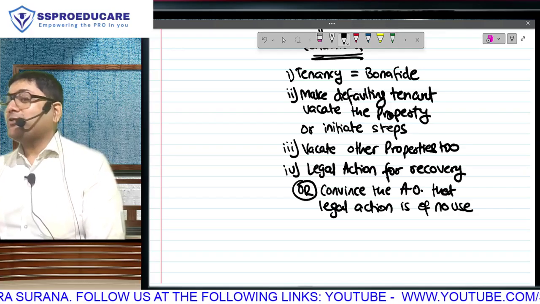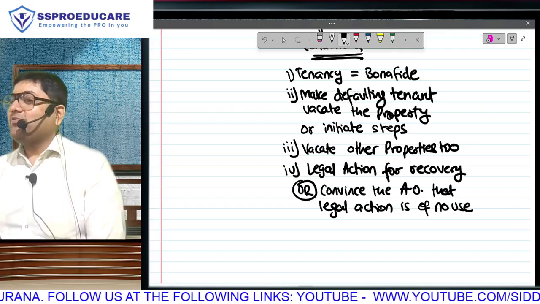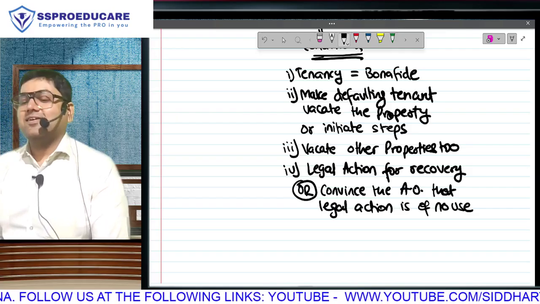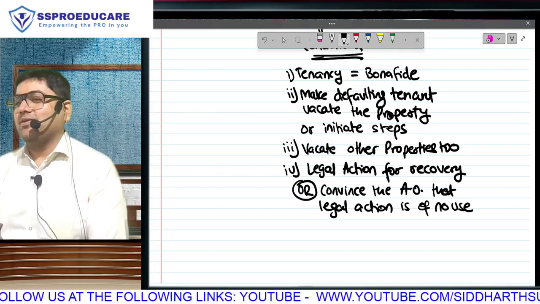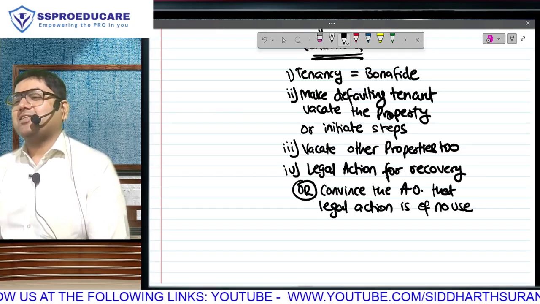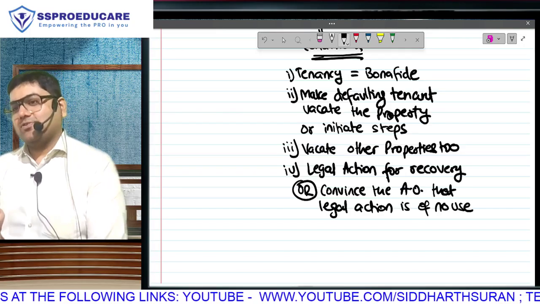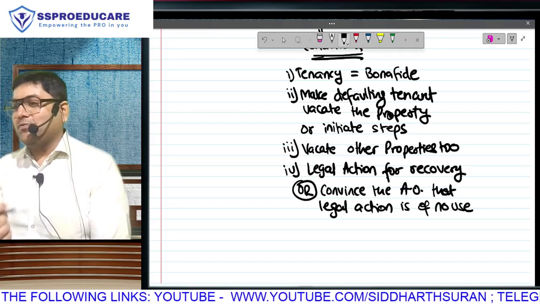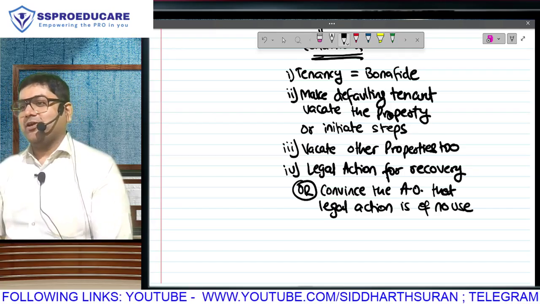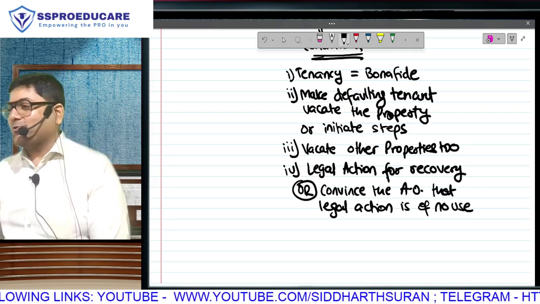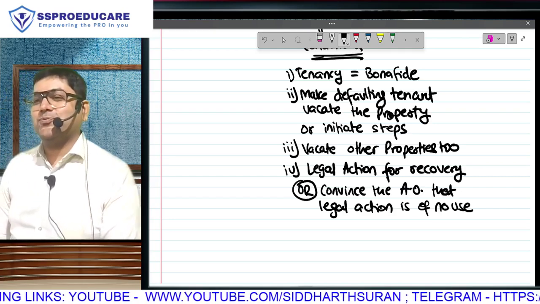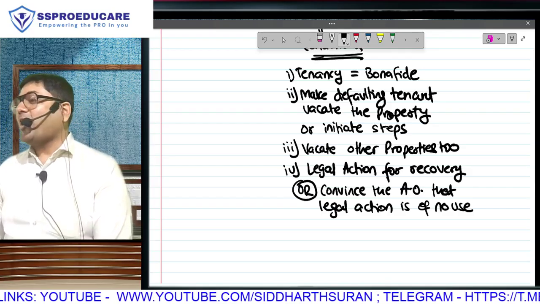So instead of going the court route, we actually approach them. Okay, look bro, he is not giving me. So that guy will go and give 2 tight slaps to your tenant. So that is another good way of recovery rather than going to court. But if we go to court legally and officially, we don't go through brokers, we go through lawyers. What a mix up, bro?